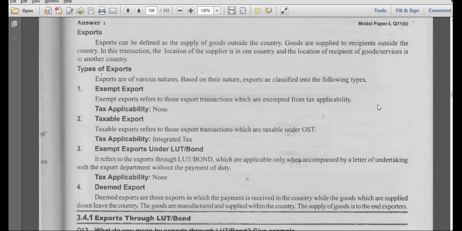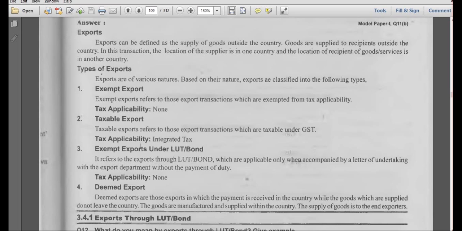So we have discussed today exports through LUT bonds, already we have seen. Taxable exports we have seen, and exempted, and we have seen import of goods also. 3 topics which we have discussed. In these, first we have to create a sundry debtor ledger for exports.